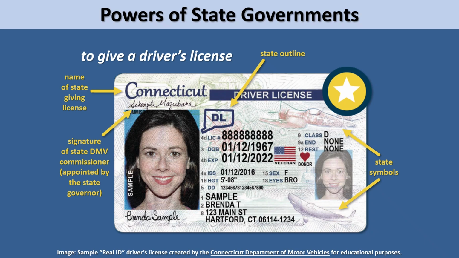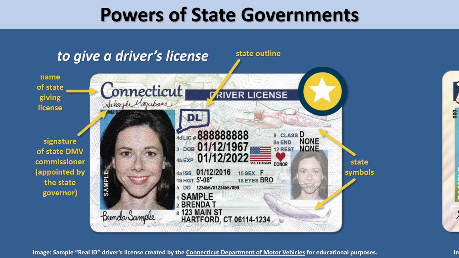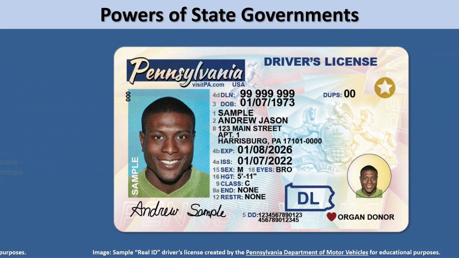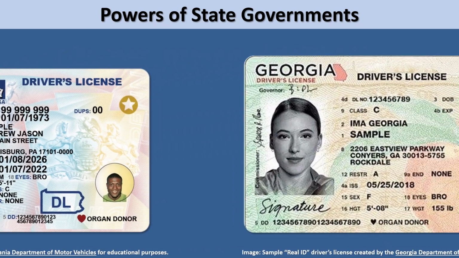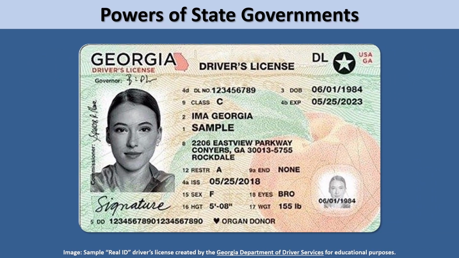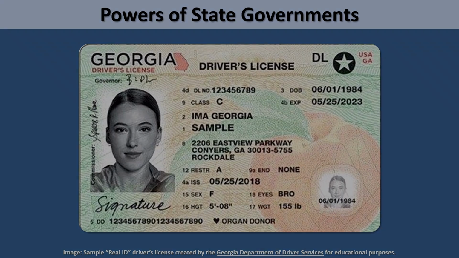You might also see a picture of a type of fighter plane used in World War II and in the Korean War, which reminds us of how Connecticut was a large manufacturer of U.S. military aircraft in the 1900s. If you have a Connecticut driver's license and move to another state in the United States, you'll need to get a new license from the state to which you've moved. This is because it is state governments, not the federal government, that give a driver's license.